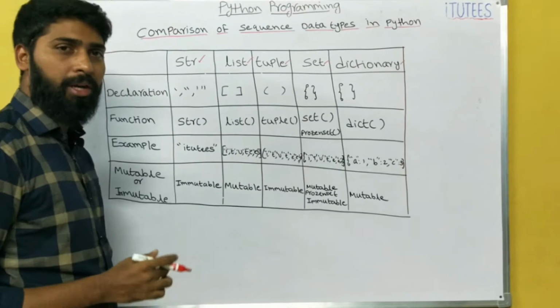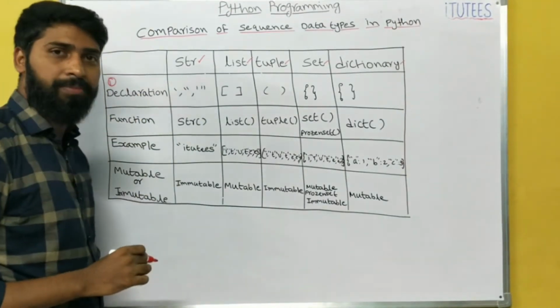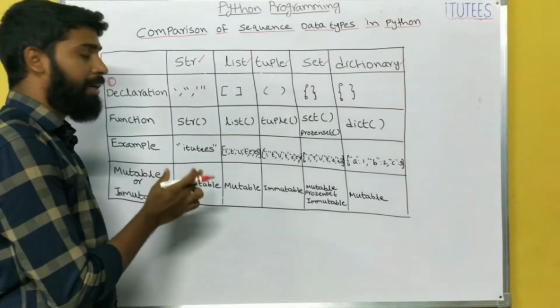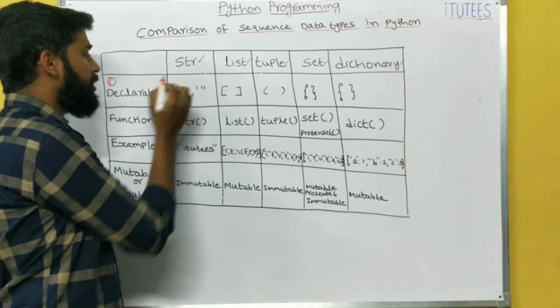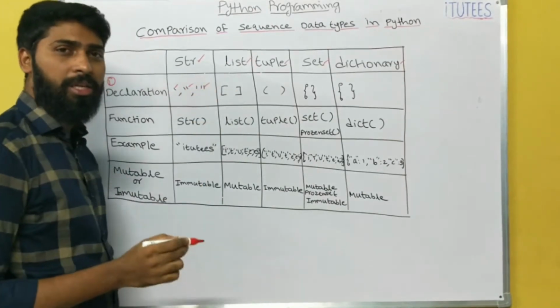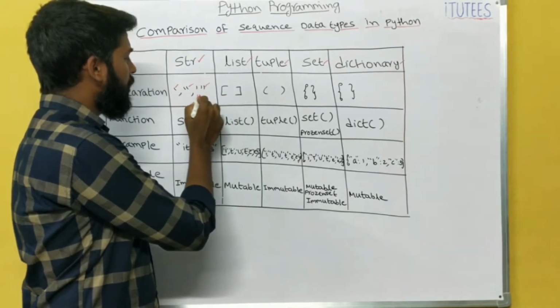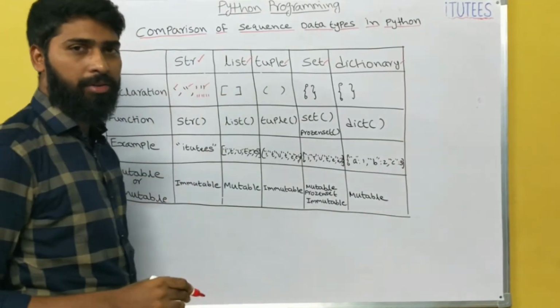Now we can compare all these things. The first one is declaration. How we can declare the string: by using single quotation or double quotation or three single quotations, or three double quotations are also allowed.